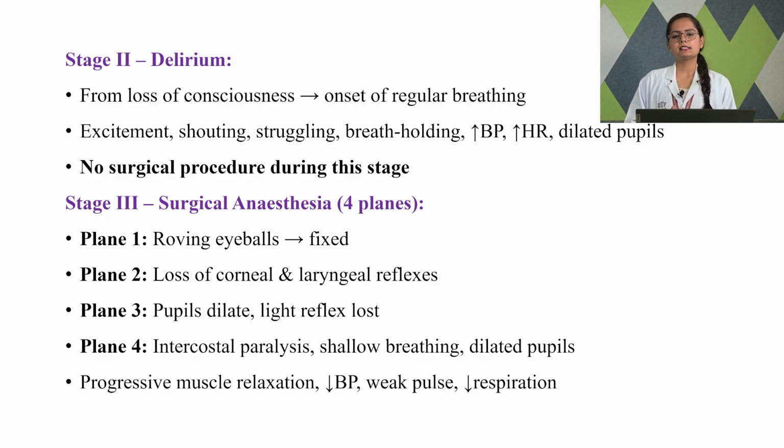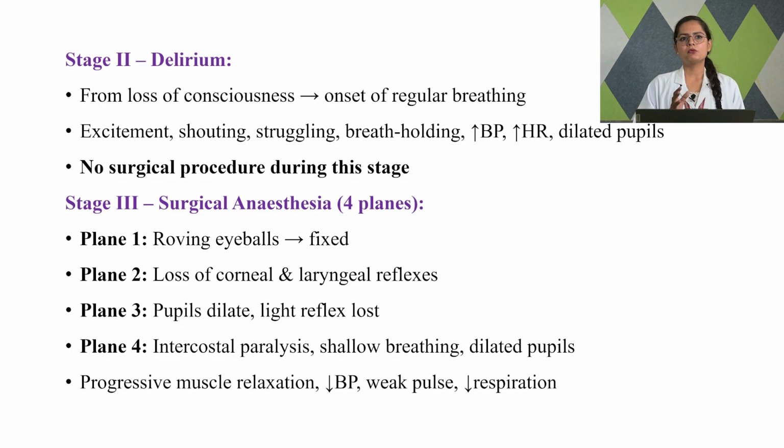This surgical anesthesia is the one where the actual surgery will be carried out, where the patient is going to have 4 planes of anesthesia. In the first plane, the roving eyeballs will be fixed. There will be loss of corneal reflexes, loss of light reflexes. This will be seen in the third stage of anesthesia.